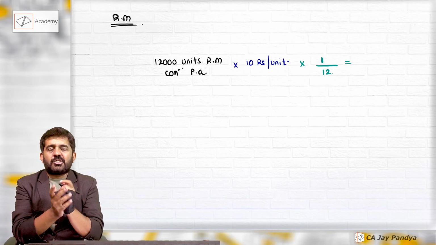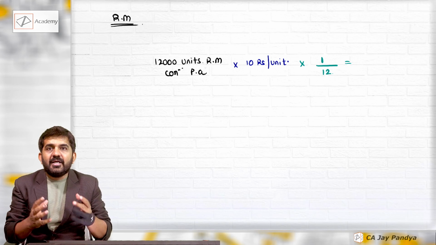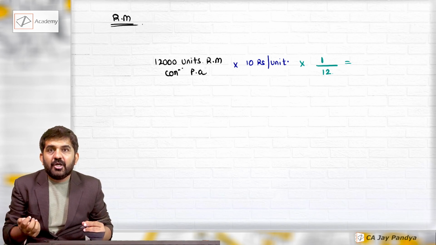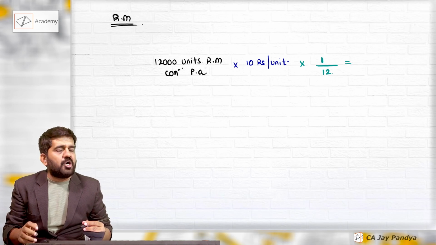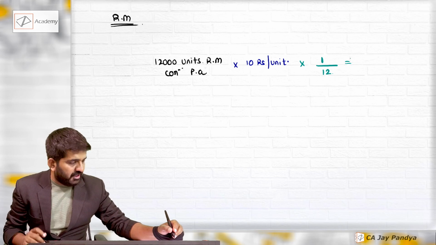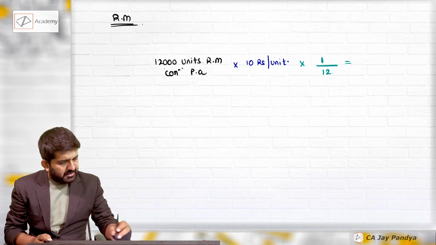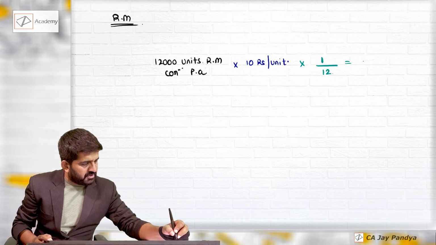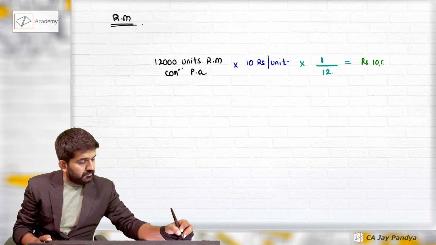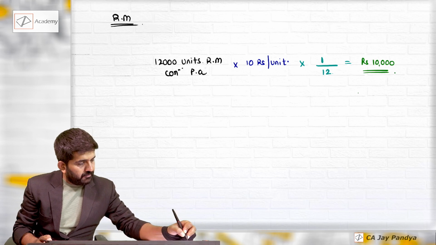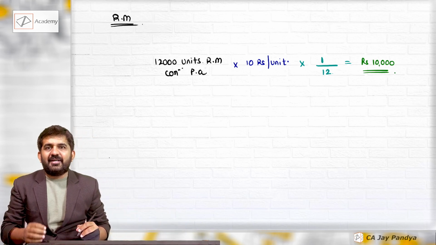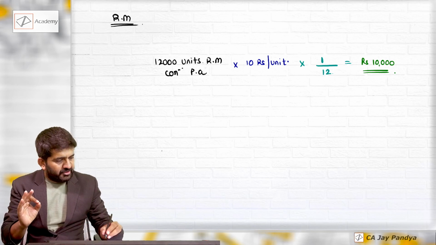Please understand, this is not total working capital requirement. This is money required to carry your raw material. You'll have to keep raw material stock. It is inevitable. You will require this much money for your raw material. Let us first find out the answer. This is 1000 into 10 is rupees 10,000. This is my raw material requirement for this particular unit.